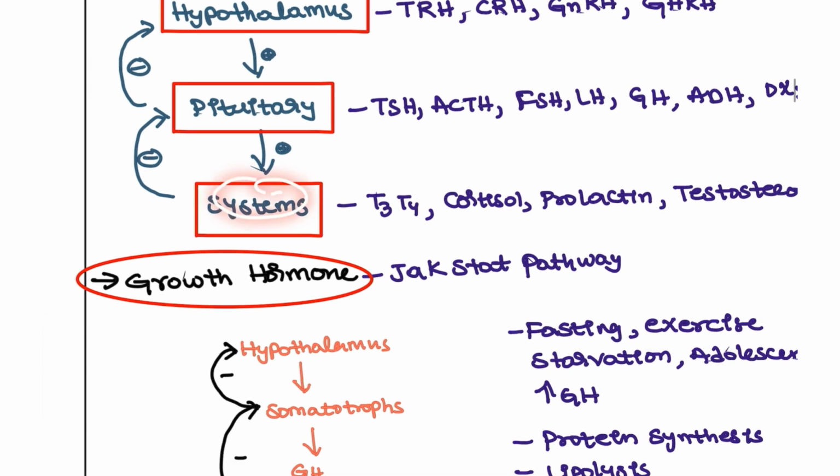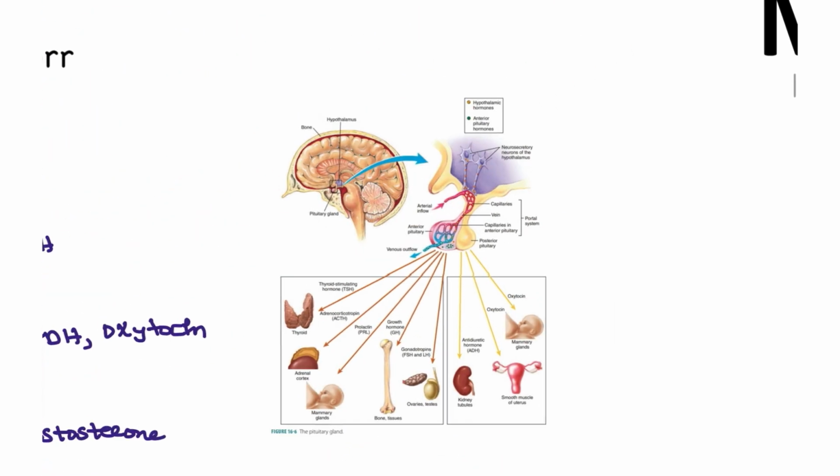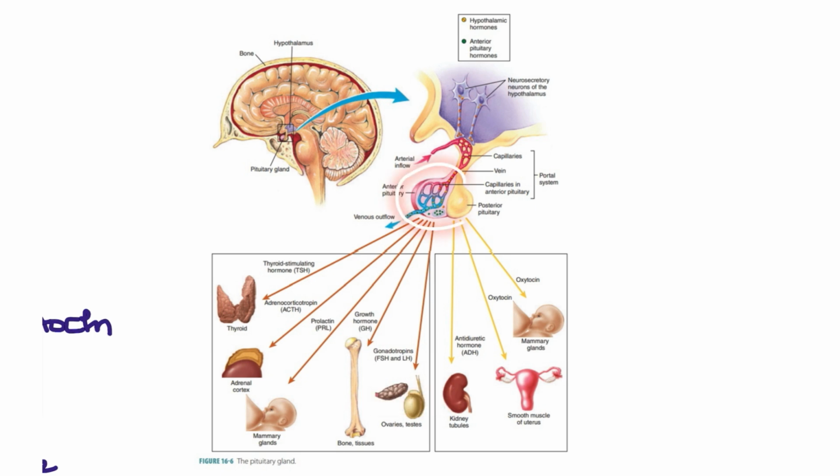Next, here you can see the pituitary gland, with the anterior pituitary and posterior pituitary. The posterior pituitary holds ADH and oxytocin, the action and function only come from here, but most of them are produced in the hypothalamus. Okay, that is the first thing that you have to remember.